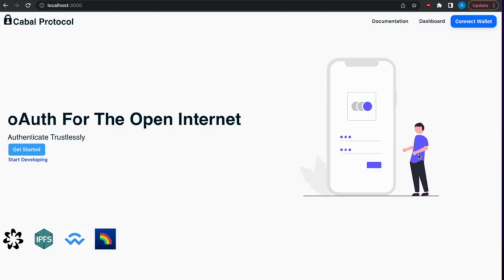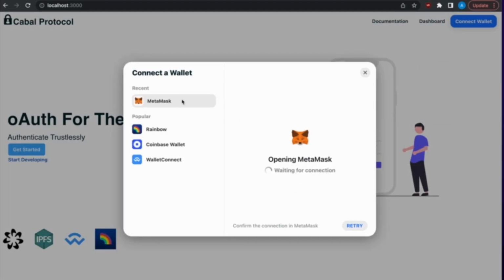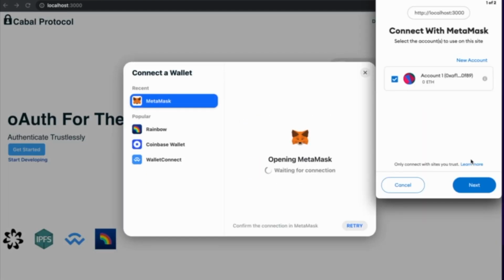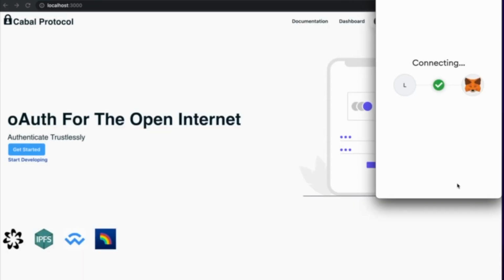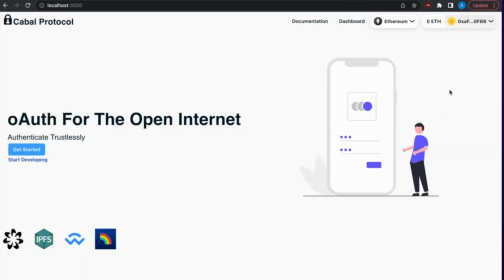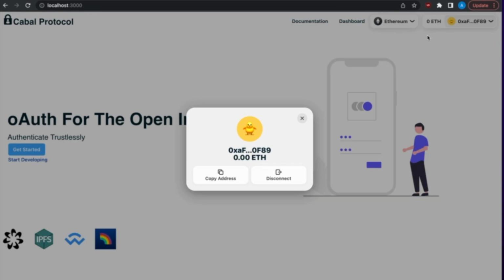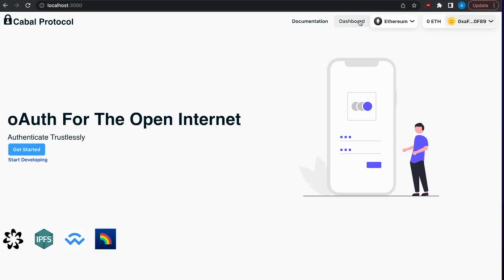All right, so let's go through the front end for the protocol. So what we want to do is connect our wallet, and we can connect it using MetaMask, and it prompts us with a modal. Let's go ahead and do that. And as you can see, we have all the information here for our wallet.